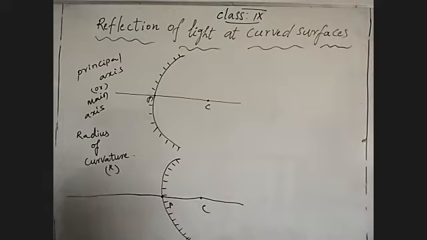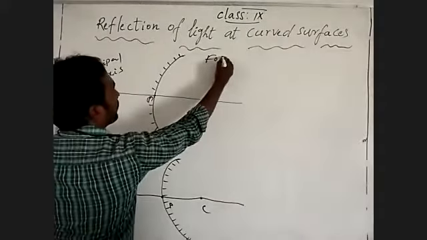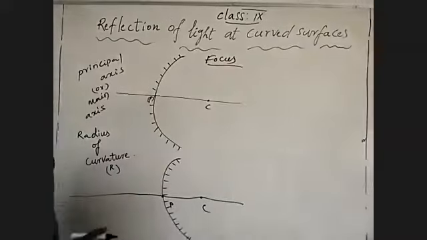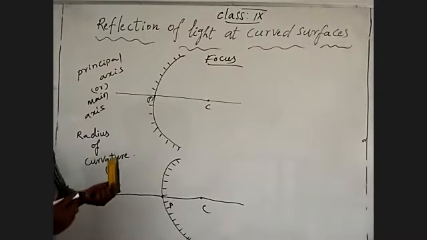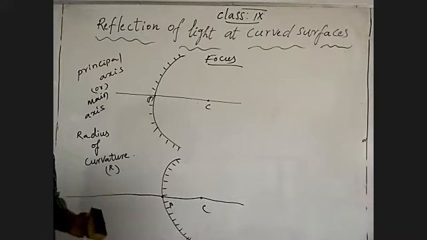So the distance between the pole and the focus point is the focal length. What does focus mean? Focus is the intersection of the reflected light rays.